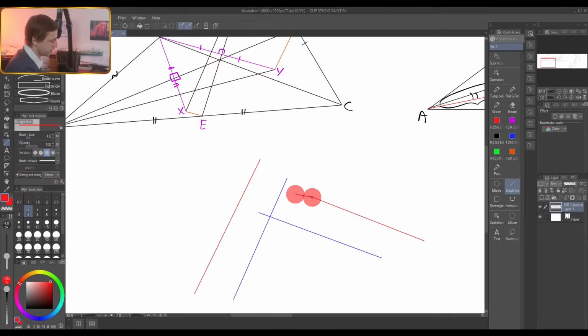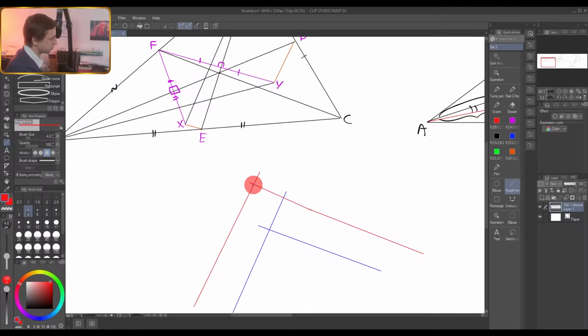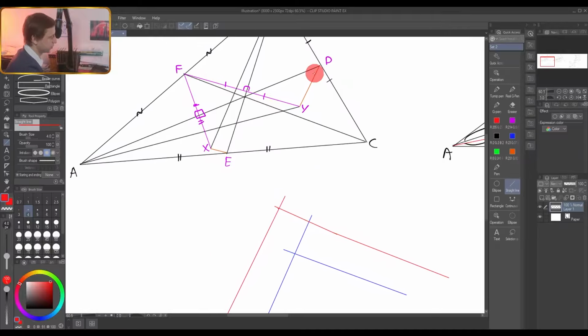So as you can see, for example, this point is the center of the circumscribed circle of which triangle? For example, this one: the perpendicular bisector of this segment is this one, the perpendicular bisector of this segment is this one, and this point of intersection is the center of the circumscribed circle of this triangle. Okay, so what is this one? It is a perpendicular bisector to this one, and this one, for example, is a perpendicular bisector to this one.